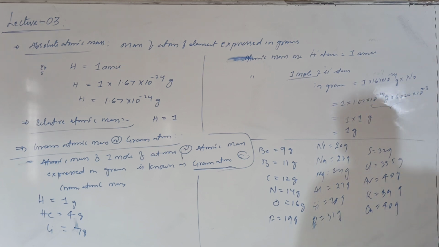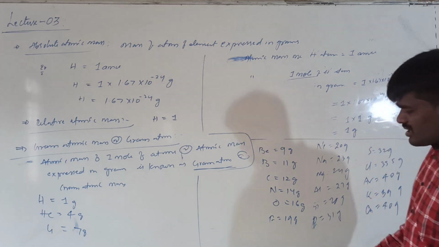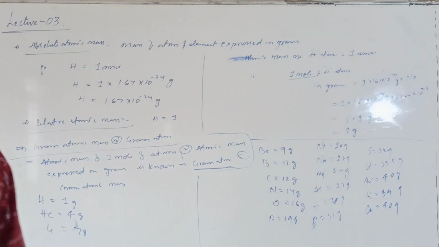So, right? These are some gram atomic masses of certain atoms.